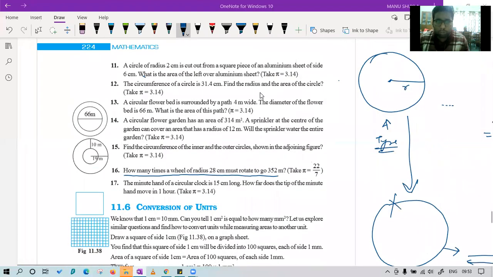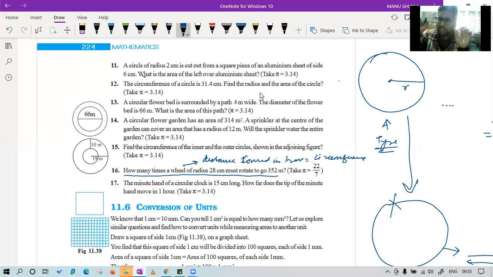Now I request you all to try to find, first of all, the distance covered in one revolution. That will be the circumference, 176 centimeter. Very good. After that, you have to divide by this 352 and you will get the number of revolutions. I will make this also in the video.